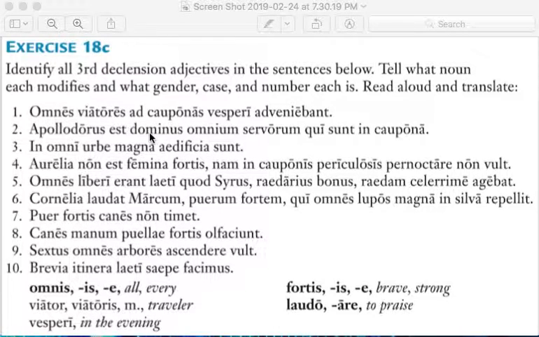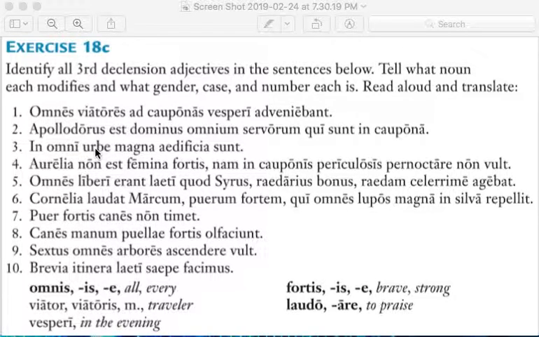Let's see. Apollodorus est dominus omnium servorum qui sunt in caupona. Here the word omnium is the third declension adjective, as we see down here. Omnium modifies servorum. Apollodorus is the master of all the slaves who are in the inn. So omnium modifies servorum. They are both genitive, plural, and masculine. Servus is a masculine word. So omnium and servorum go together here. Masculine, genitive, and plural.